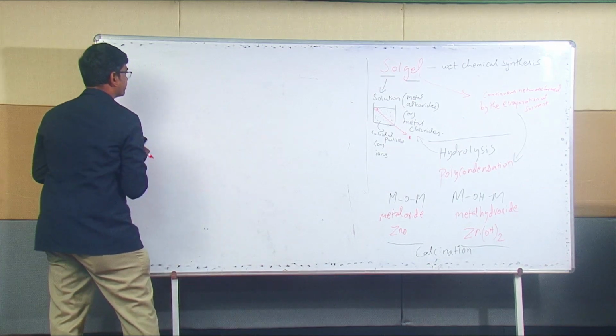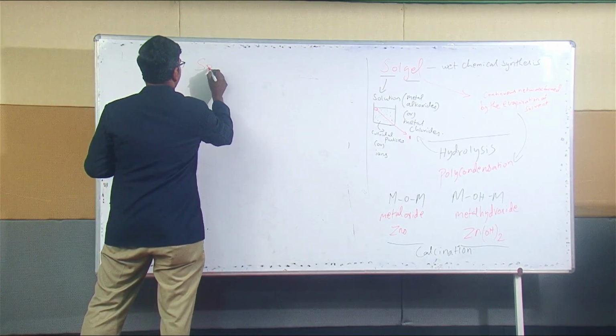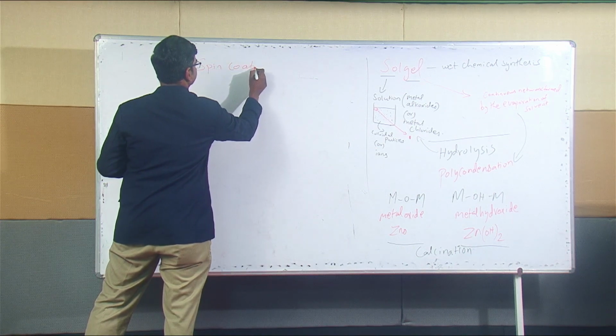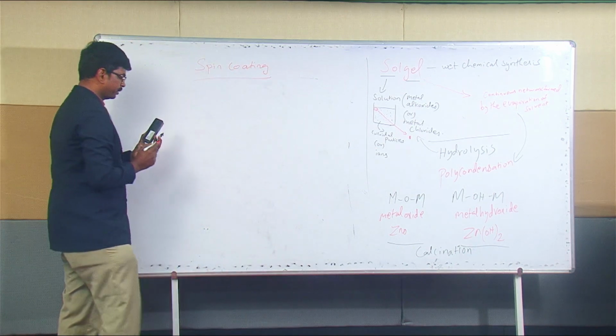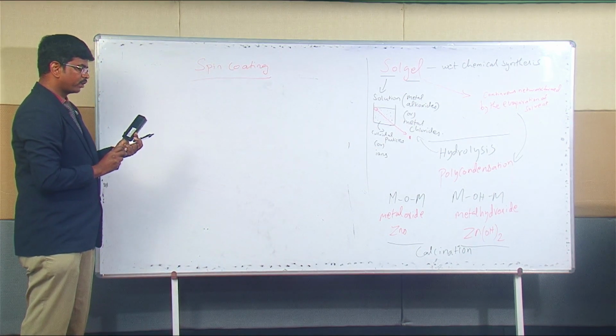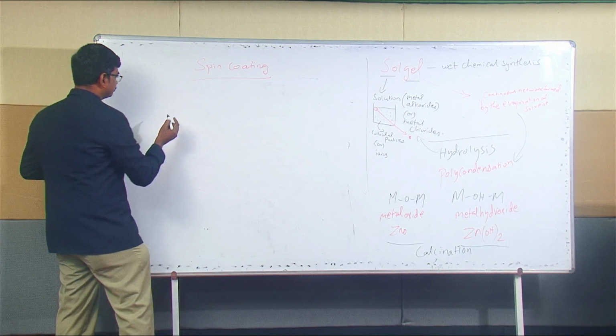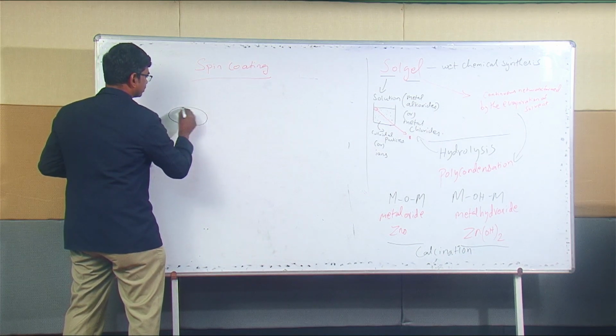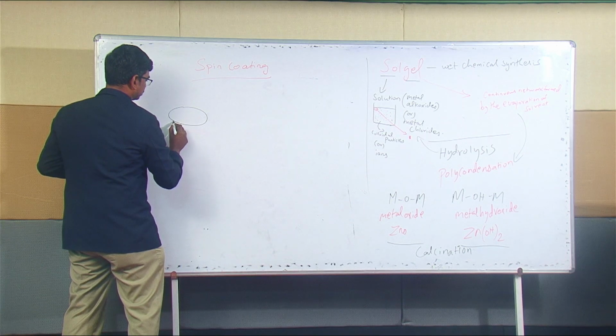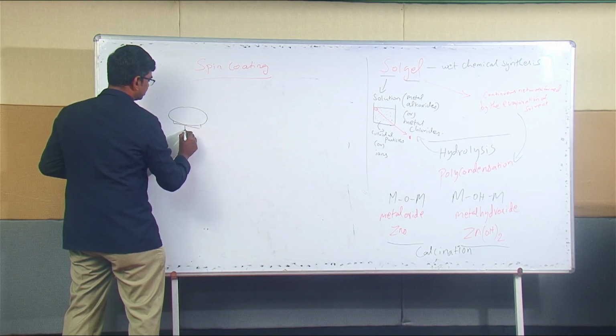The second is the spin coating method. In spin coating, it consists of a spin device. There will be a substrate, and this is a spin device.